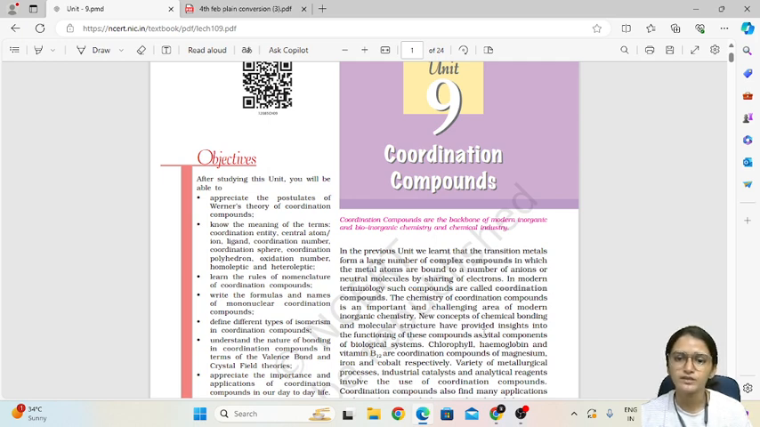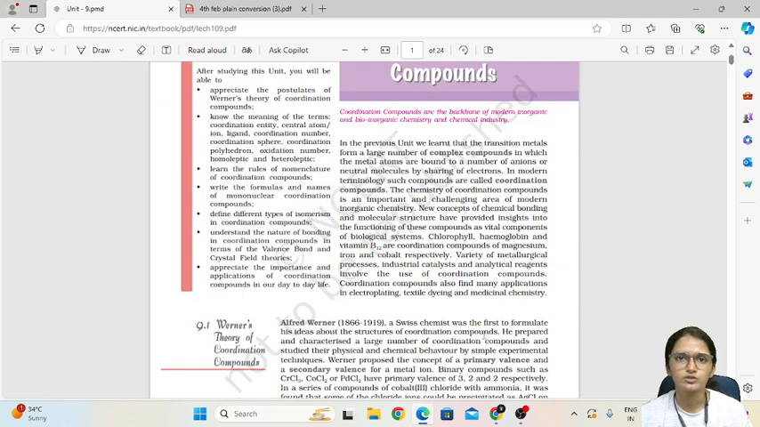Okay, so why are we studying this coordination compound chapter? Because there are so many coordination compounds which we come across in our day-to-day life. For example, chlorophyll is one of the important coordination compounds which is used in the photosynthesis mechanism. Then hemoglobin, which is present in our blood, is also a very important coordination compound. And vitamin B12 is also one of the coordination compounds.